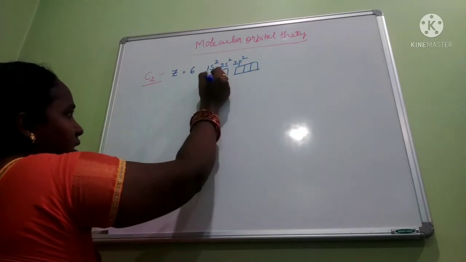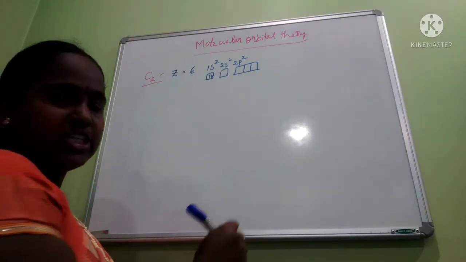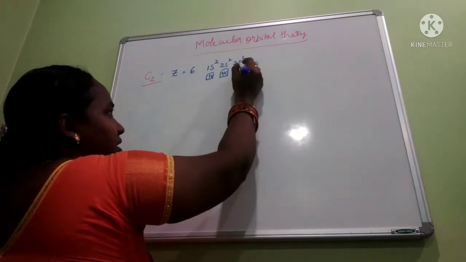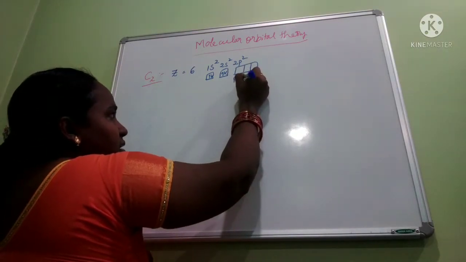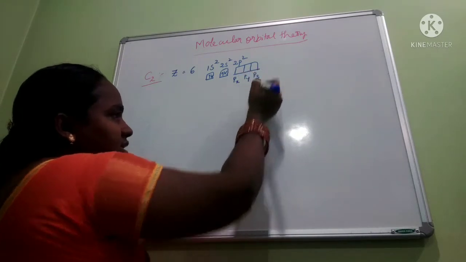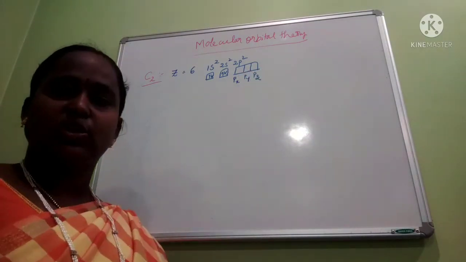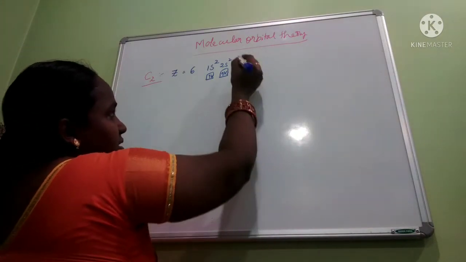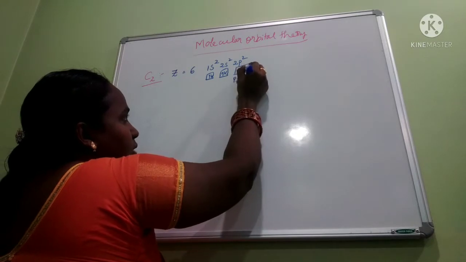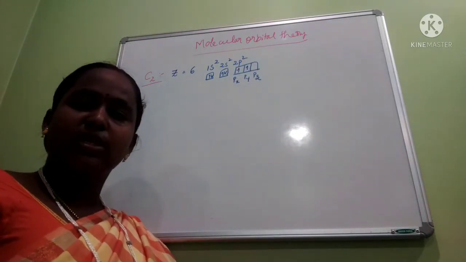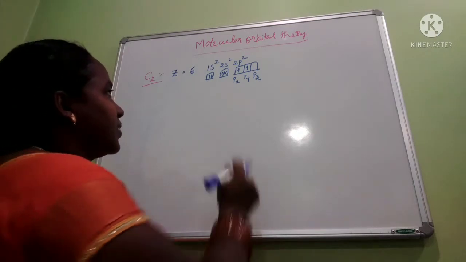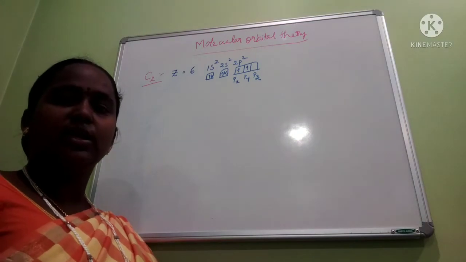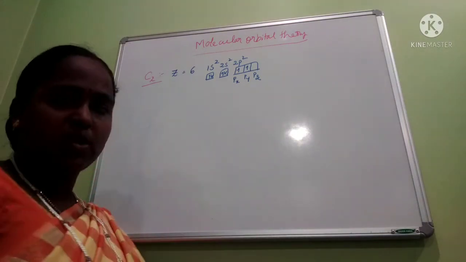Okay. An s orbital means it has only one shell. The 2s orbital is also the same, having one shell. But the p orbital has 3 shells, based on the orientation of the electron: Px, Py, Pz. Here how many electrons do we have? 2 electrons. So 1 electron in 1 shell. After filling all the orbitals equally, only then does pairing of the electrons take place.